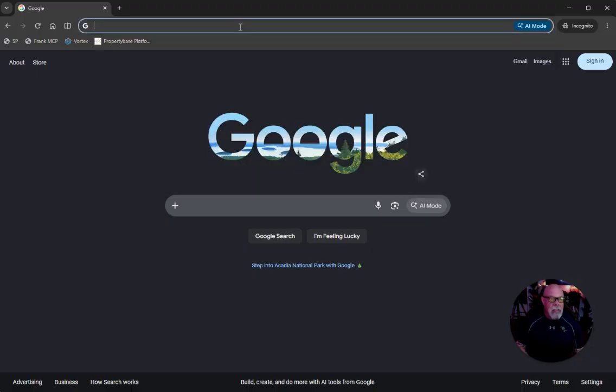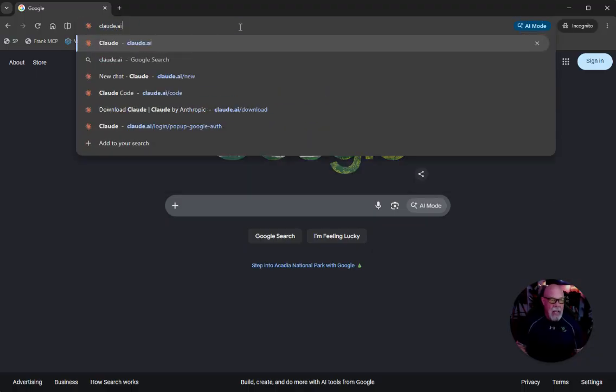C-L-A-U-D-E.ai, if I can spell it. So that's where you would go if you want to get the browser version of it to be able to use it. Because there are different versions.